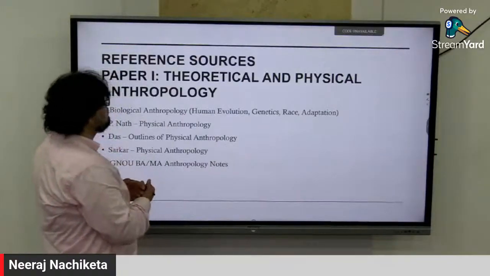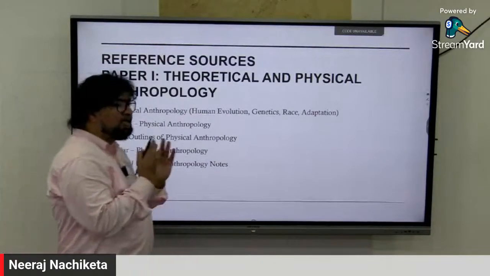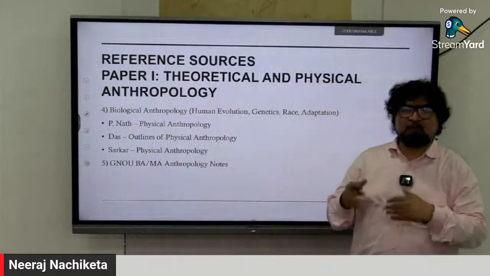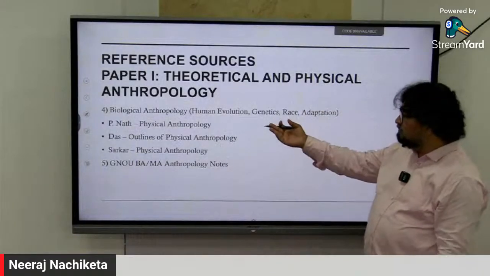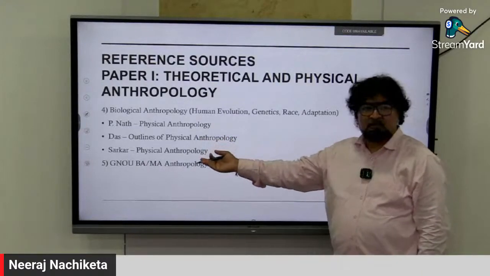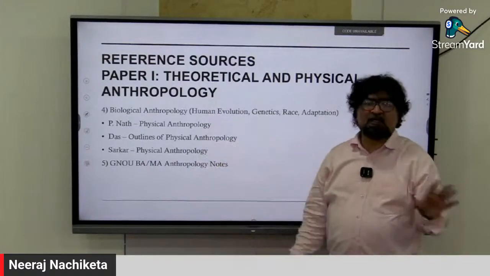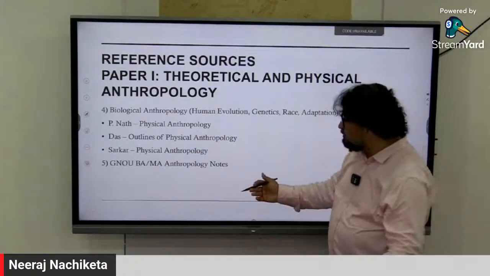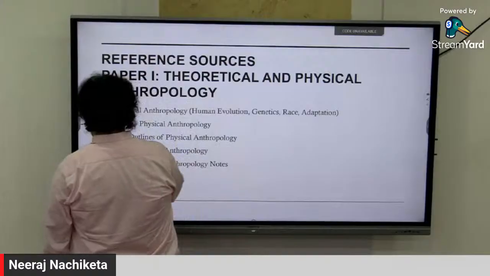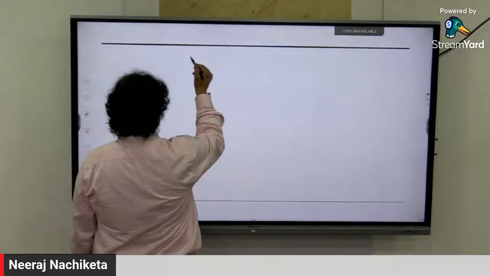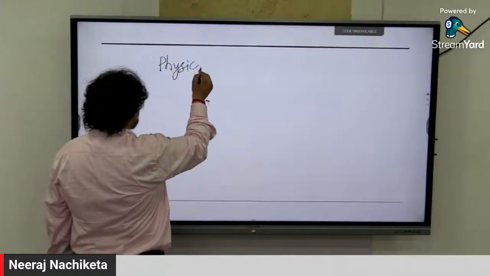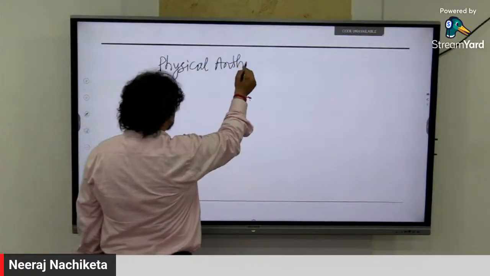Now coming to biological anthropology. Once you have read physical anthropology, biological anthropology well, then you have to revise continuously. Like here, P. Nath, Physical Anthropology, very good book. Das, Outline of Physical Anthropology, Sarkar. I gave three references; you don't have to read all of them. For biological anthropology, the IGNOU source, the IGNOU BA and MA Anthropology notes, is often used. For this physical anthropology, you don't have to buy a reference book.